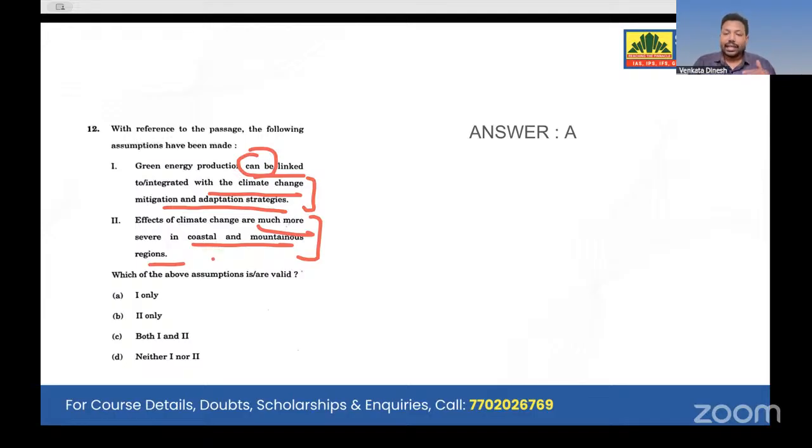He says that in coastal and Himalayan areas there are unique challenges. There are different challenges, but not much more severe. See, look at this word. He never mentioned this, much more severe. So we will go with one. He said that the Himalayas have some problems, or coastal areas have some problems, but they can be overcome. But he didn't stress on the particular problem. So we have to eliminate this particular option.